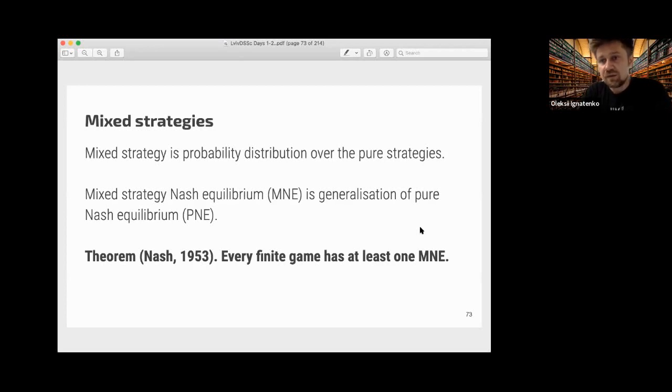The equilibrium strategy in this game is to mix, but the correct mixing proportion depends on the number of players. You can solve this game for 2, 3, 5 players, and you can see that it is slightly different from 50-50, but if there are a lot of players, then 50-50 is a very good approximation of the equilibrium strategy. So mixed strategy Nash equilibrium is a generalization of pure strategy equilibrium. And Nash's theorem is that every finite game has at least one mixed strategy Nash equilibrium.